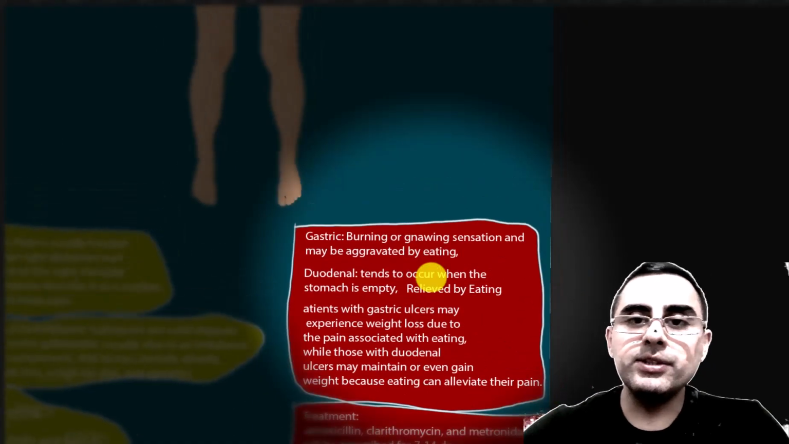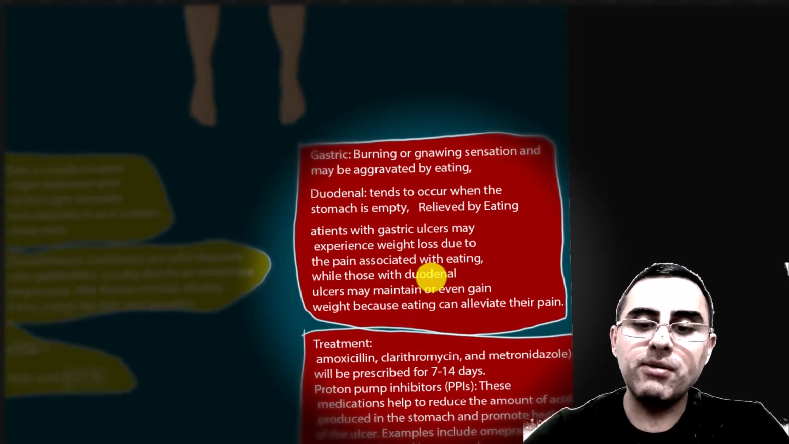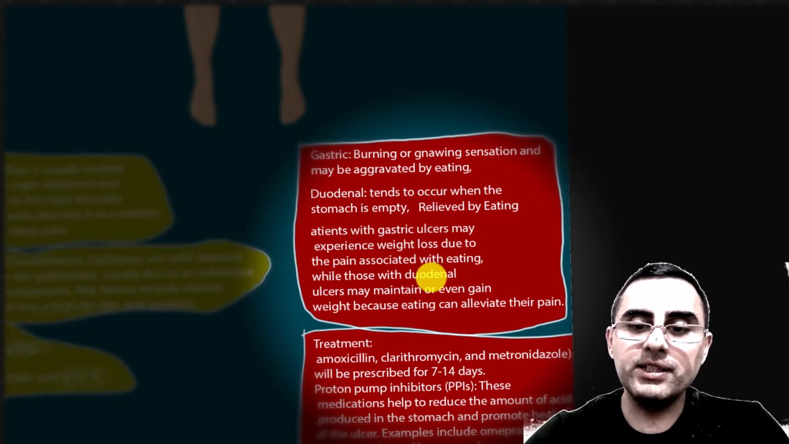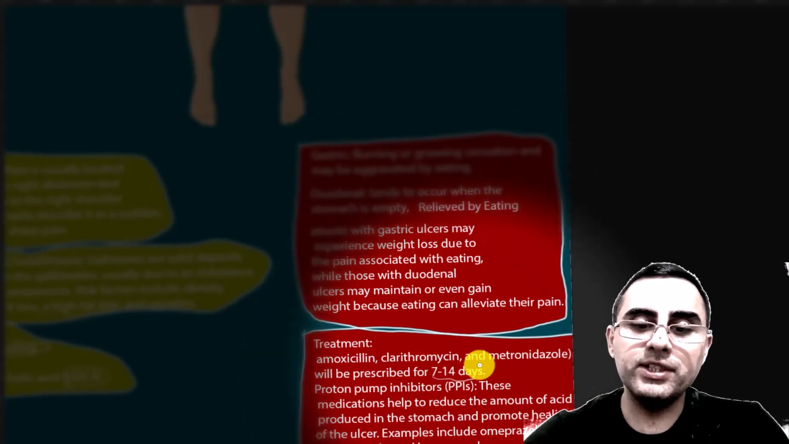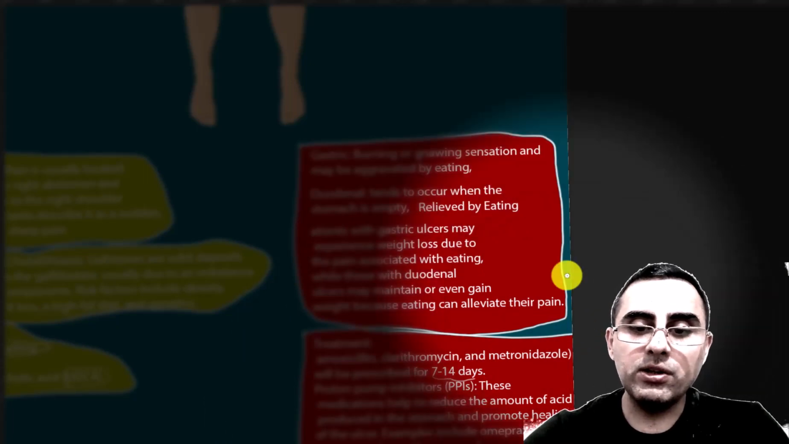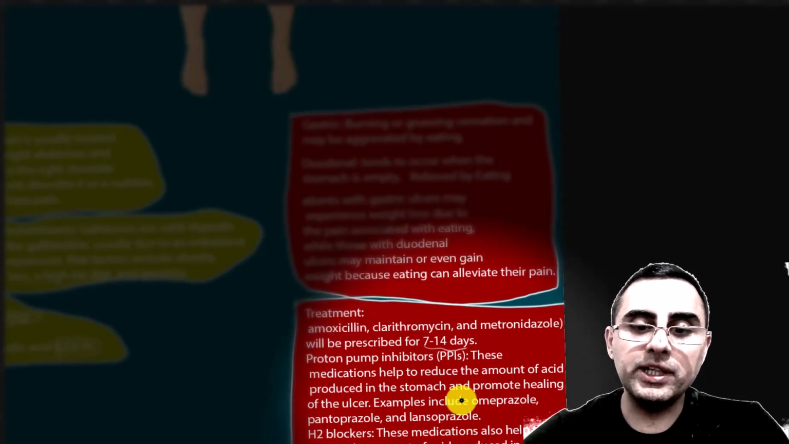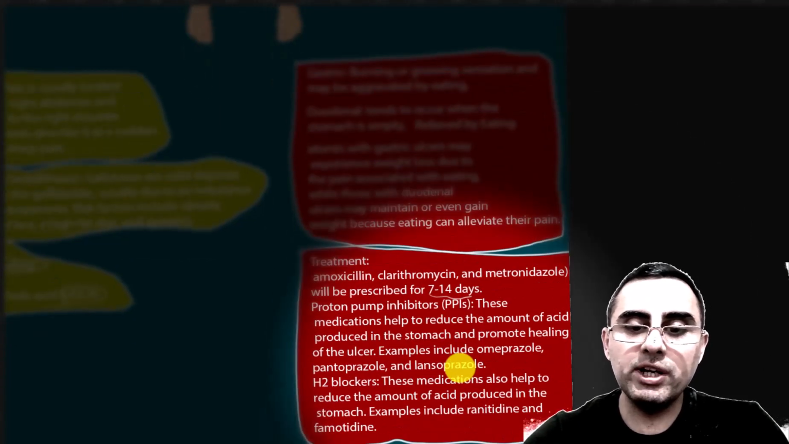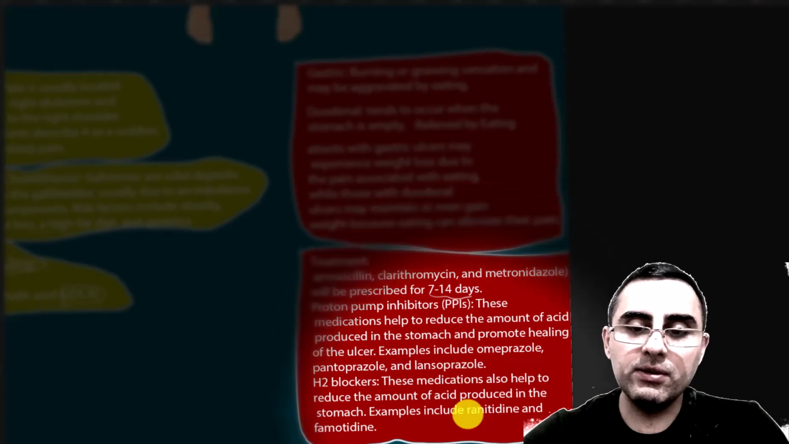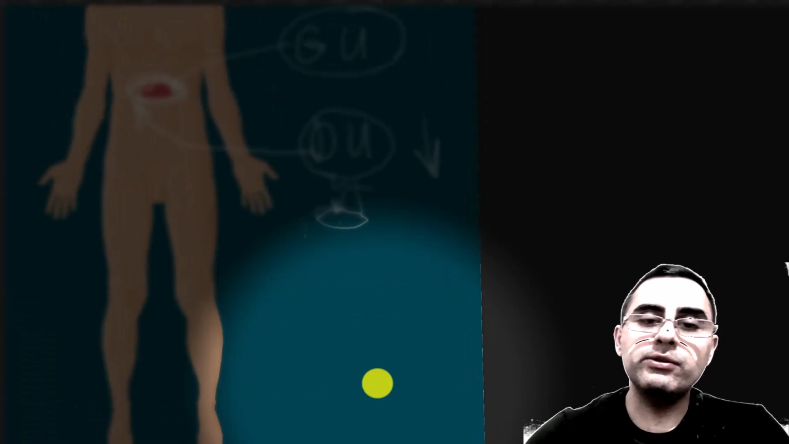Now treatment. Treatment is the classical treatment, which means 3-component antibiotics, amoxicillin, clarithromycin, and metronidazole, prescribed for 7 to 14 days. Proton pump inhibitors are also very common, such as omeprazole, pantoprazole, and lansoprazole. H2 blockers also play an important role, such as ranitidine and famotidine. That's peptic ulcer disease.